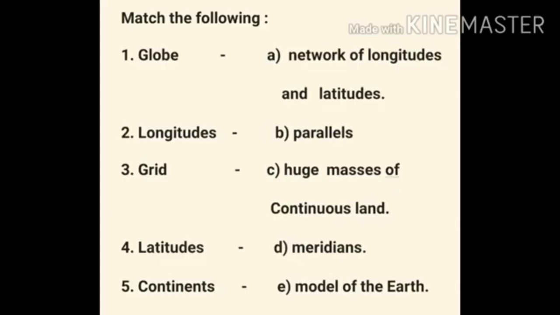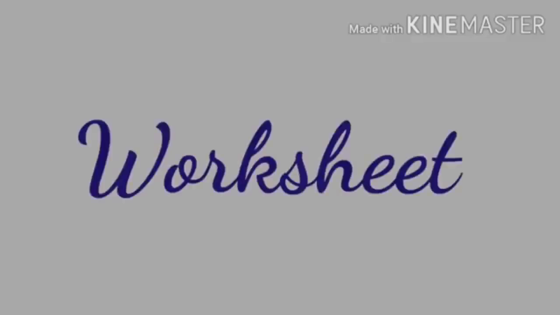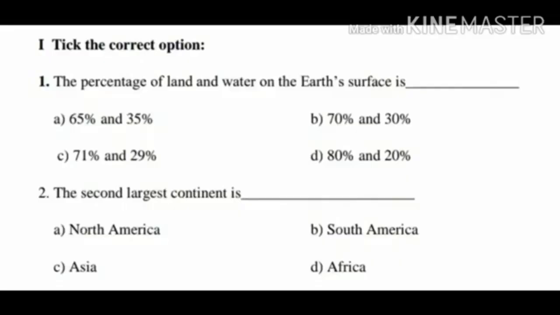Okay children, now I am going to give the worksheet revision. First Roman, tick the correct option. First question, the percentage of land and water on the earth's surface is dash.